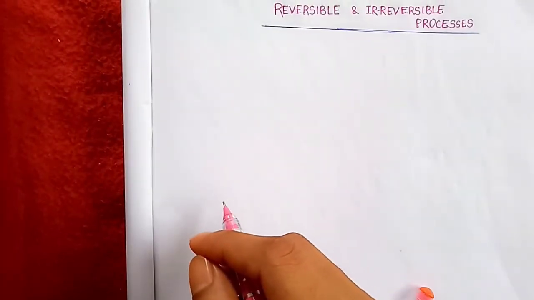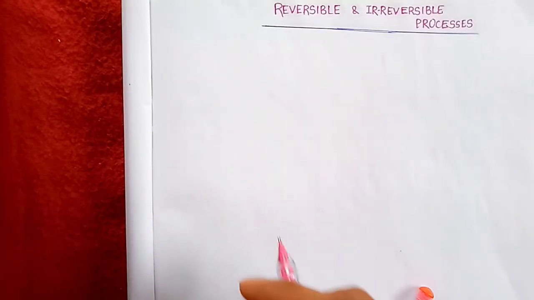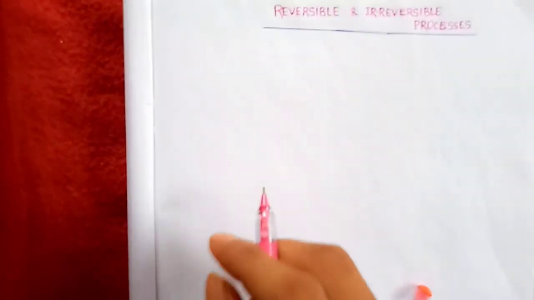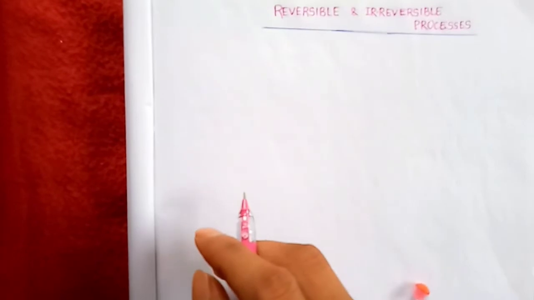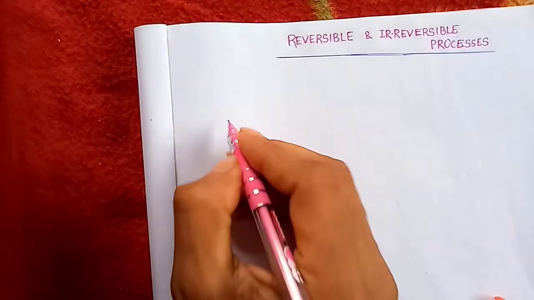Today in this video I am going to discuss the reversible and irreversible process. Students, we have already studied different types of processes in thermodynamics, like isothermal, isobaric, isochoric and adiabatic processes, right? But all these processes can also be reversible and irreversible, like reversible isothermal, irreversible isothermal, reversible isobaric, irreversible isobaric, reversible isochoric, irreversible isochoric, reversible adiabatic, irreversible adiabatic.